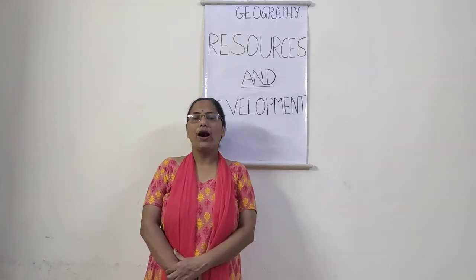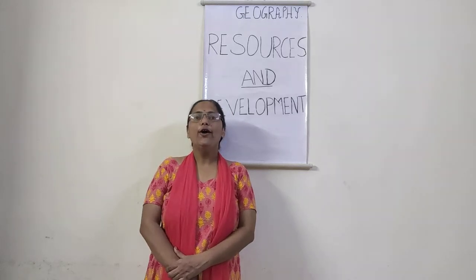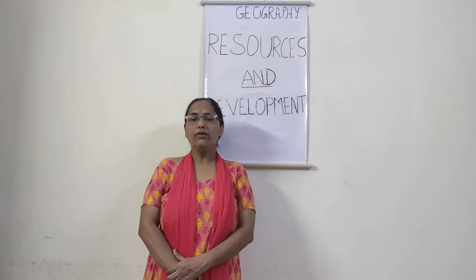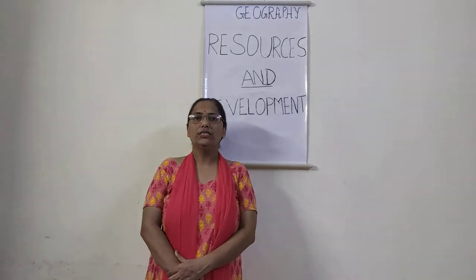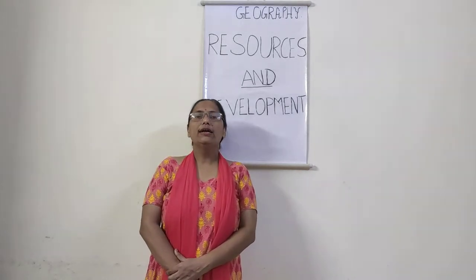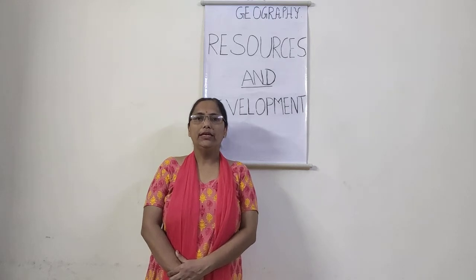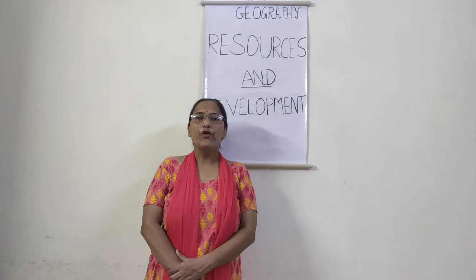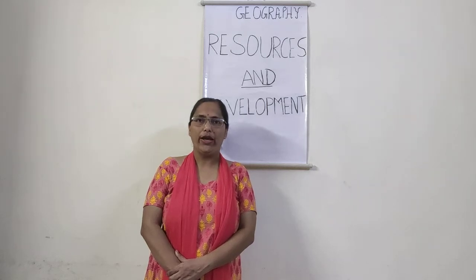The second part of land utilization is land not available for cultivation. What does cultivation stand for? Cultivation basically means growing food grain on land.